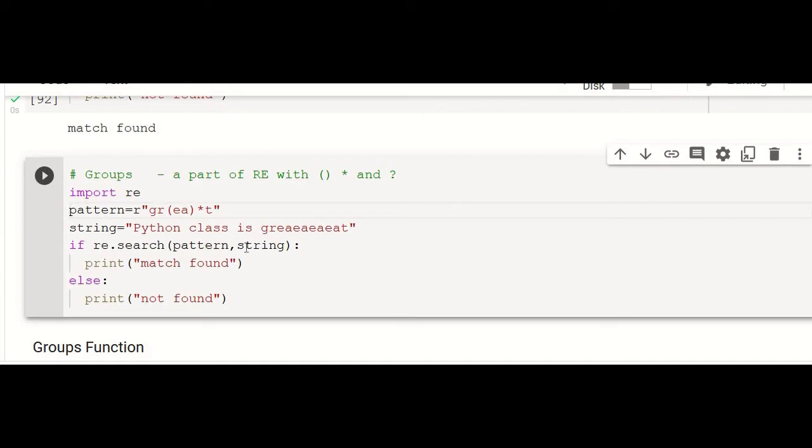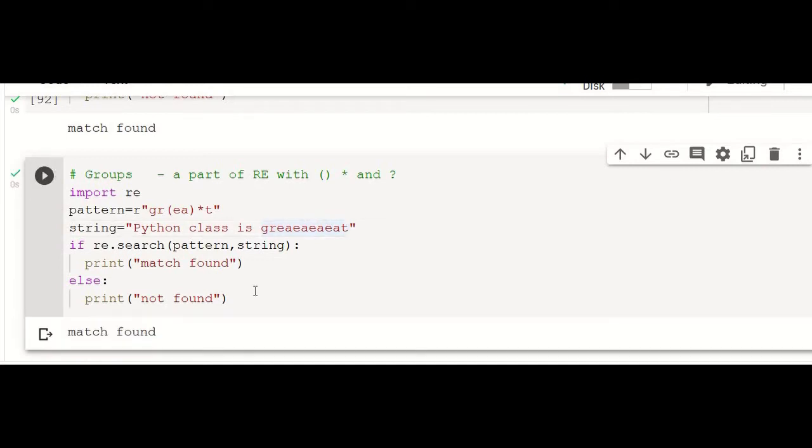And the string is "Python class is great". And if re.search of pattern, so let us see, gr is present, fine. And then ea is repeated. Yes, ea is repeated four times. So no problem, now you will have the match. Perfect. But if it is not given also, it will return match found because star is given. So even if it is not available, it will return true.